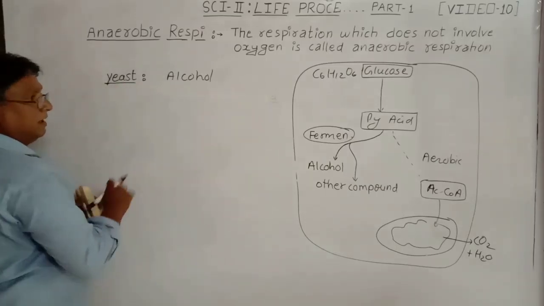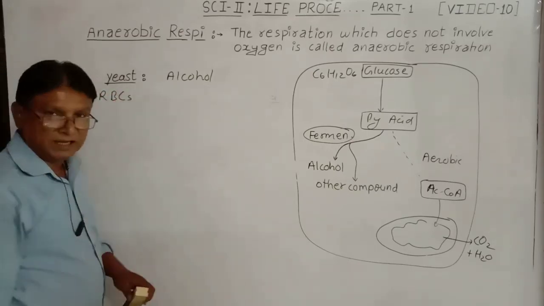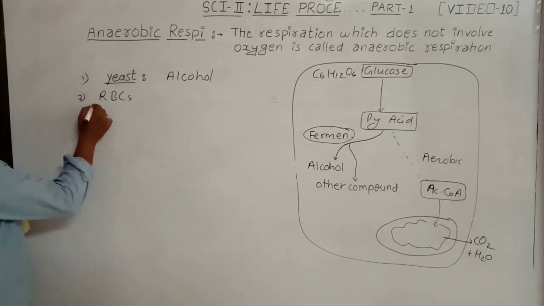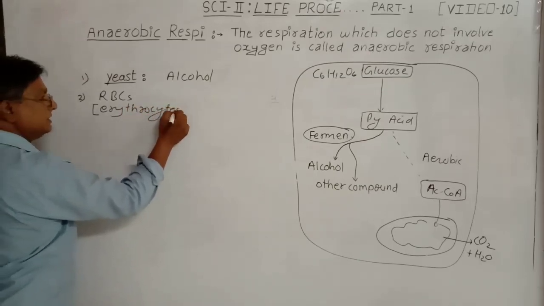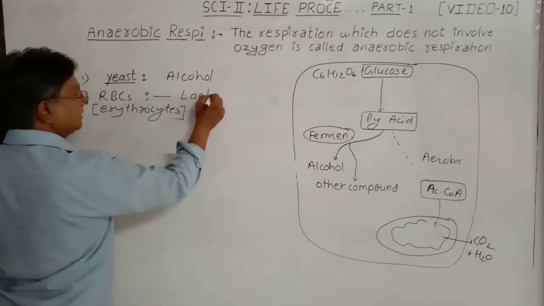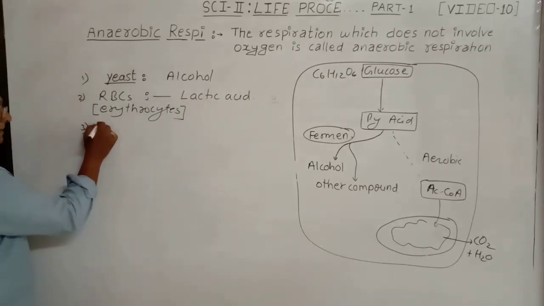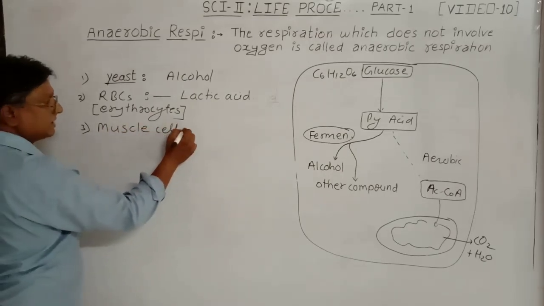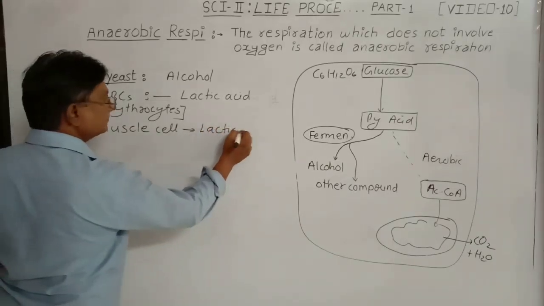But in our textbook it is given that our RBCs, human RBCs, which are called erythrocytes, do lactic acid fermentation. Then our human muscle cells also undergo anaerobic respiration and form lactic acid.